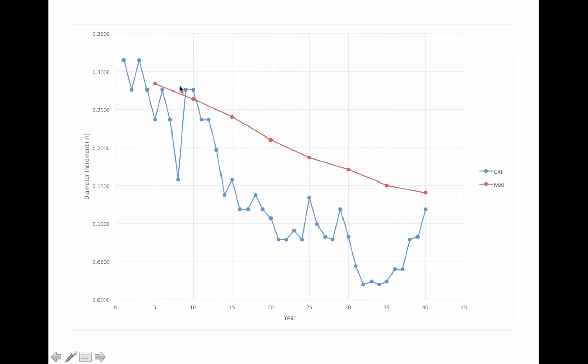So this is an example from Lake Vandus, where we looked at the red pine, and we see that that is a case where we don't necessarily see that example from Avery and Burkhardt. We see a different kind of trend in those growth rings. So that kind of sums up what MAI, PAI, CAI is.